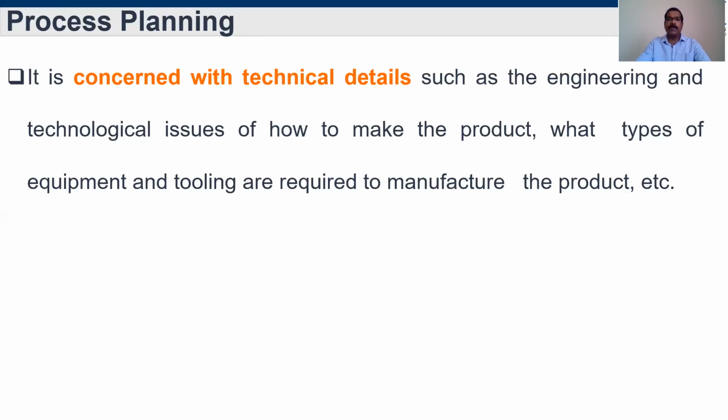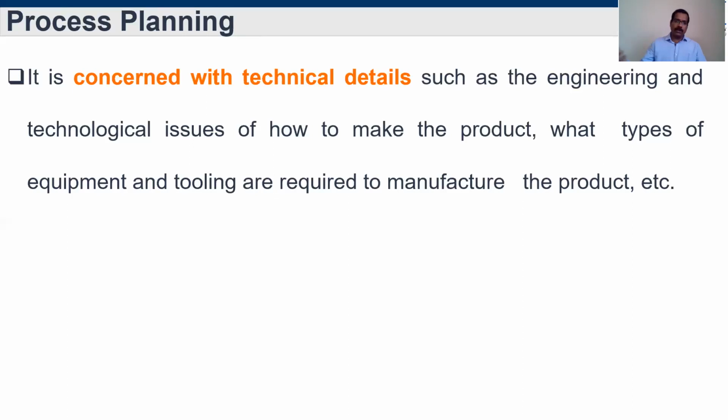Then what types of equipment and tooling are required? Once we have decided about the engineering drawing, we have to know whether we have the equipment for manufacturing that, be it lathe machine, milling machine, drilling machine, or grinding machine. What machines do we need? We have to list that out and see whether it is available in the industry or not.